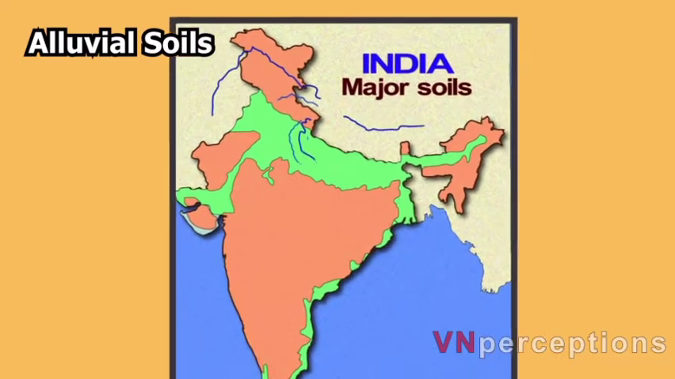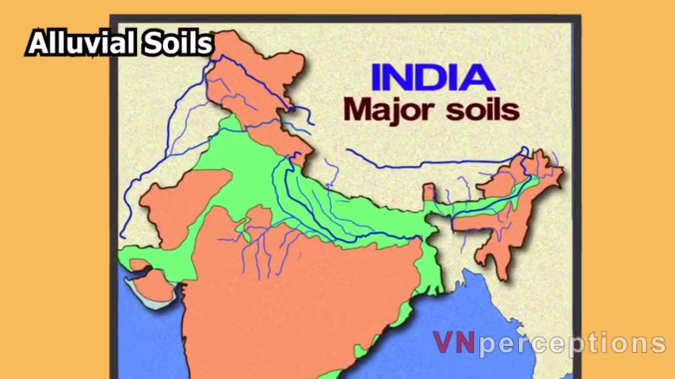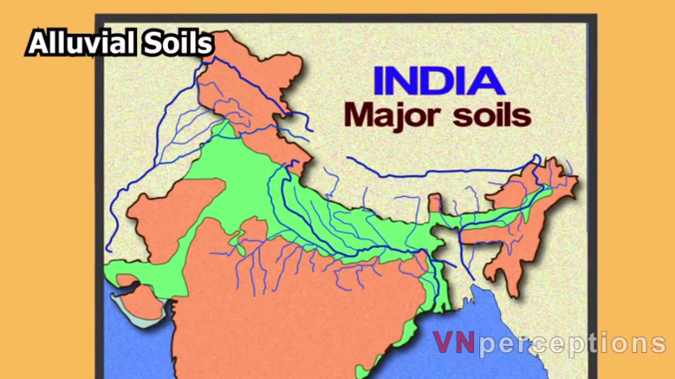Alluvial soil is formed by the depositional work of the rivers, and that is why they are known as riverine soil. And these soils are found in the river basins and the deltas. When I say river basin, it refers to an area covered by the main river and its tributaries. And when I say delta, it refers to the triangular shaped land between the distributaries of different rivers.